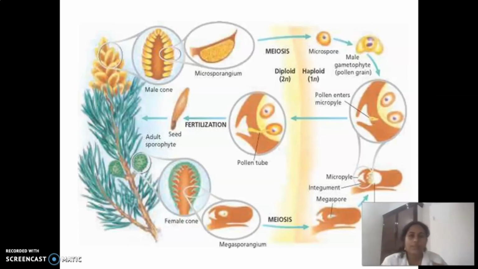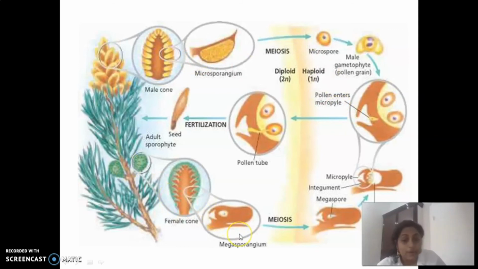In all the other parts of the body, the cell division is mitosis except in sex cells. So that's why they undergo meiosis and produce microspores, the male gametophyte. We can call it the pollen grain. Clear?